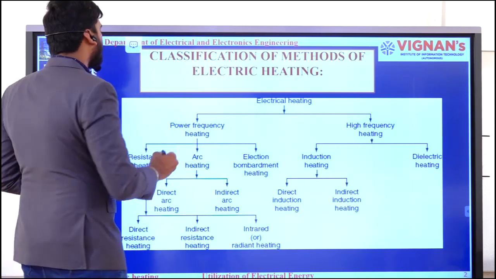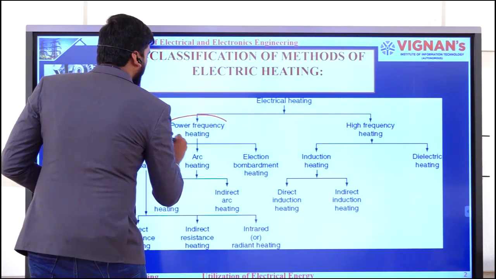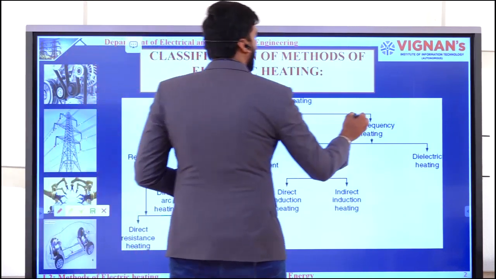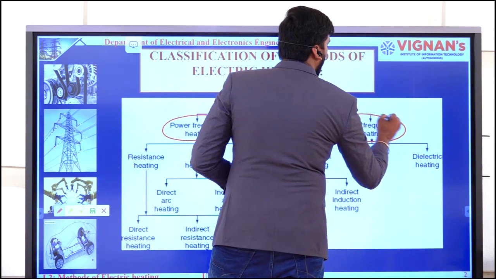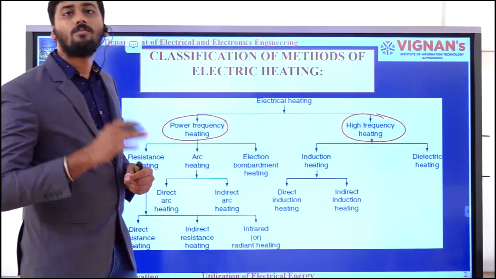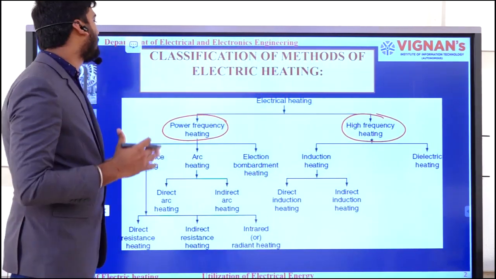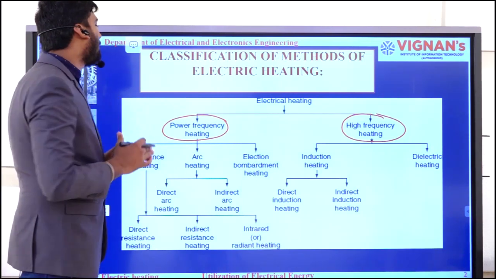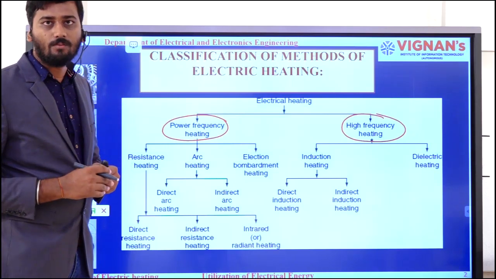The first category is power frequency heating, and the second category is high frequency heating. First of all, I would like to explain why and how we differentiate power frequency heating from high frequency heating.